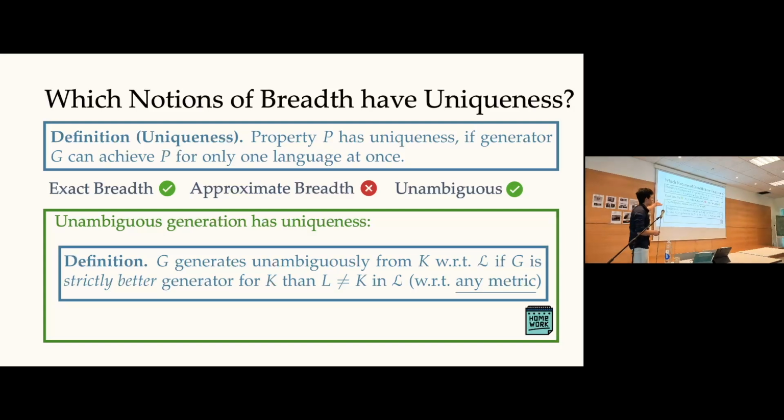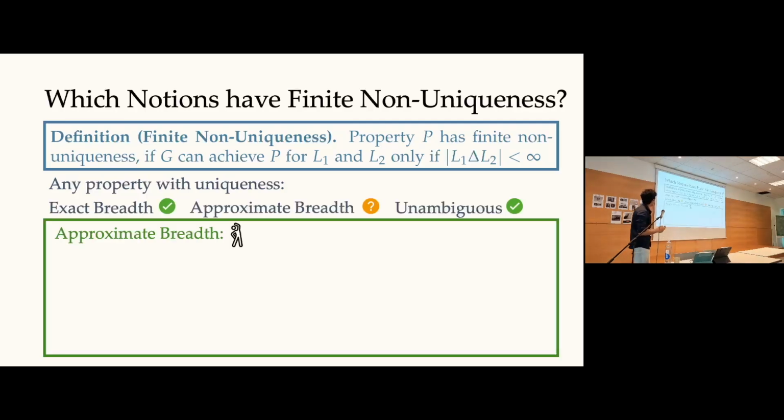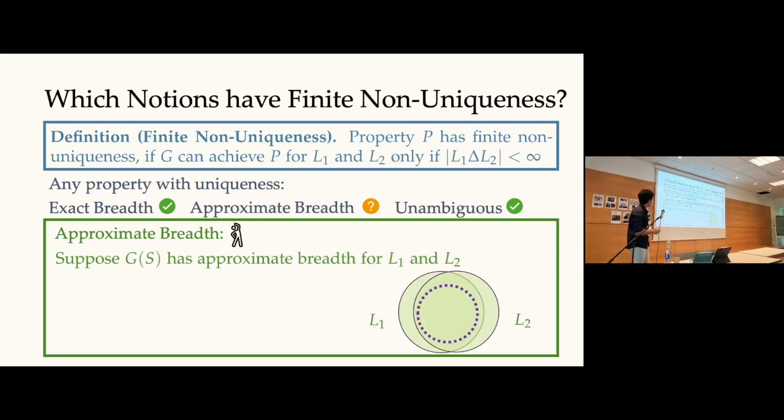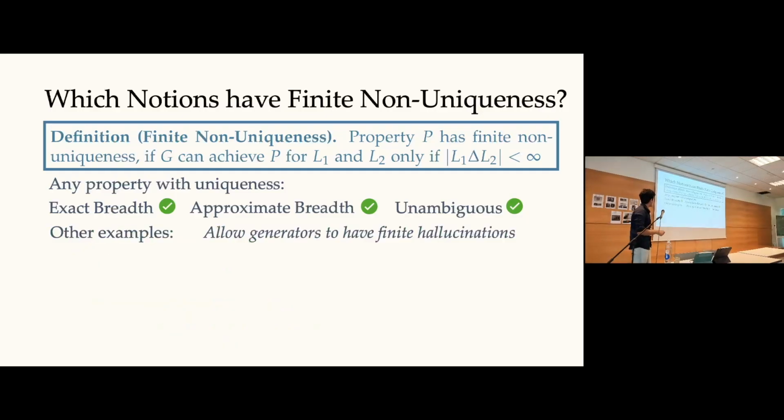Okay. So this was just to convince you that whatever this abstraction we came up with can capture some things beyond the sort of set theoretic framework I laid down. So we'll have some consequences for that. And I'm a bit short on time, and I guess by design, so I'll skip this. For finite non-uniqueness, you can get more. You can show that approximate breadth also has this weaker property. And in fact, so far we allowed everything to have no hallucinations. You can allow some hallucinations, and it will still have this finite non-uniqueness property. So it's really going out of some of the set theoretic framework we laid down so far.